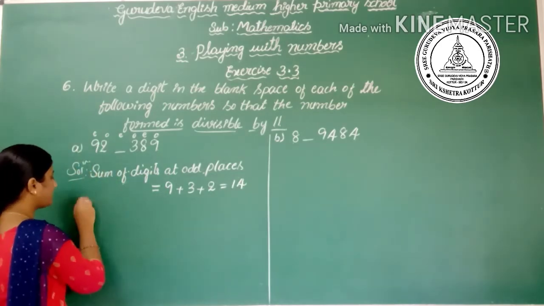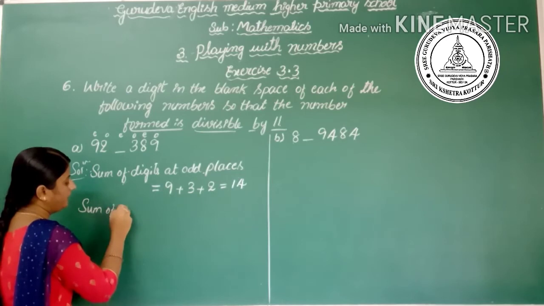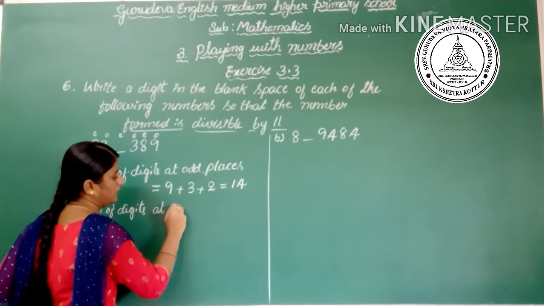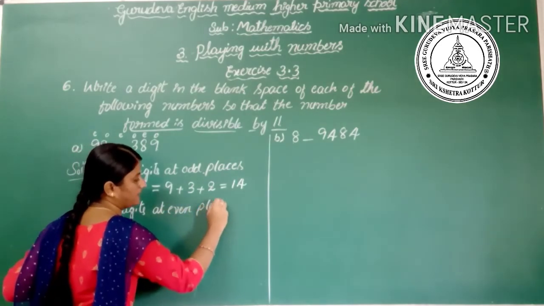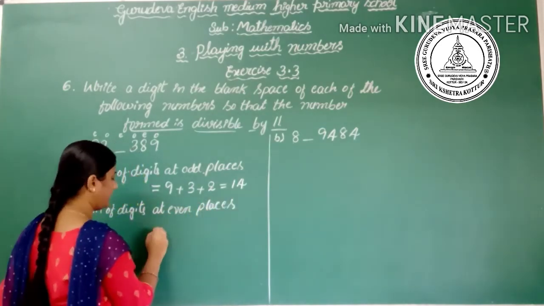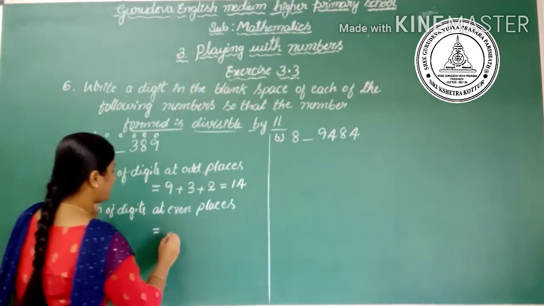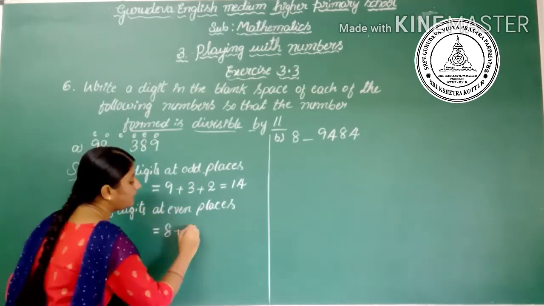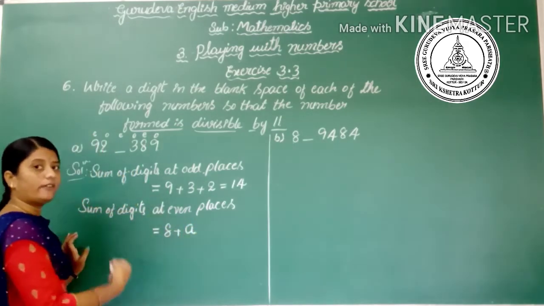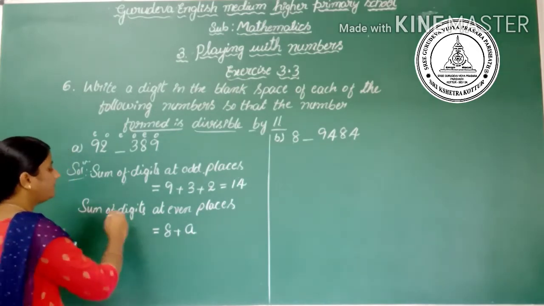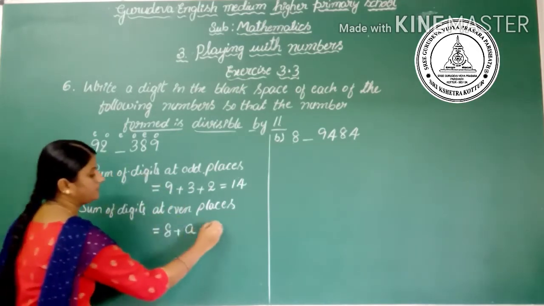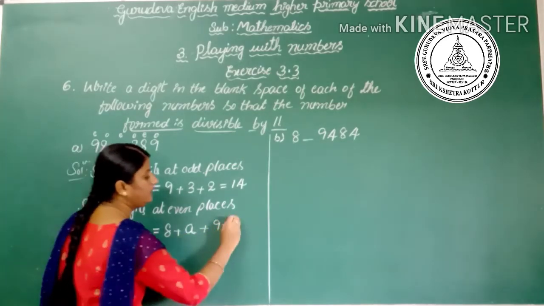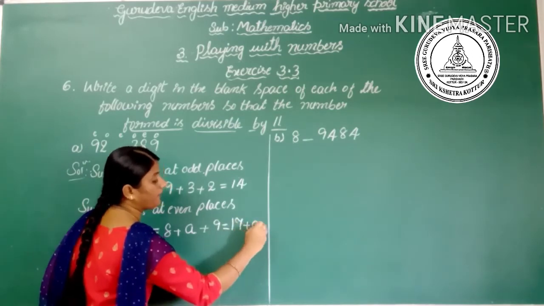Similarly, sum of digits at even places: in the even places there is 8, then a blank space, so we write a since we don't know that value, then 9. That is 8 plus 9, which is 17, plus a, so 17 plus a.